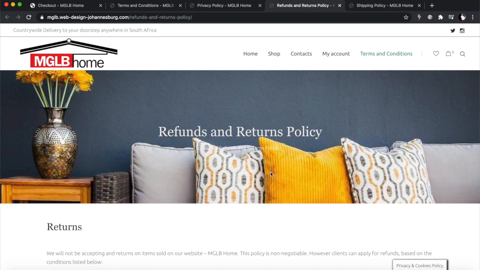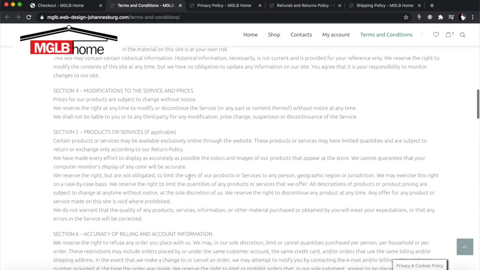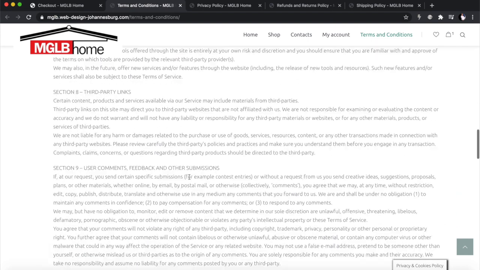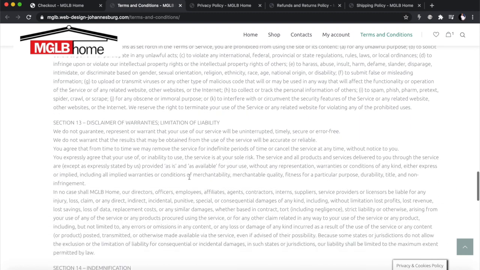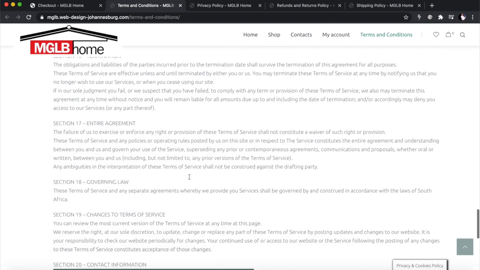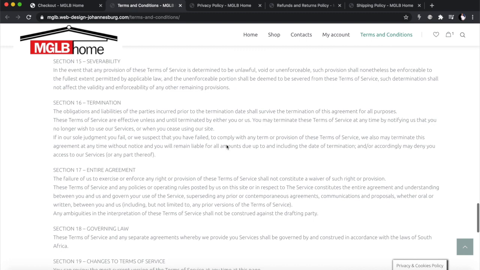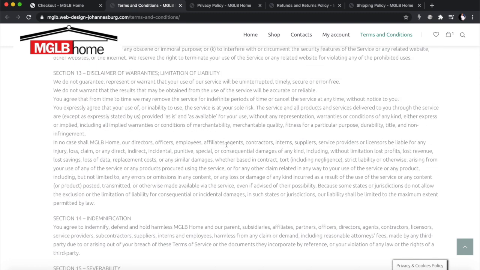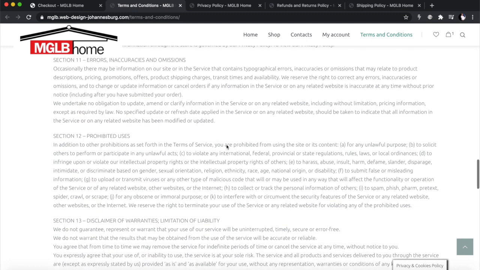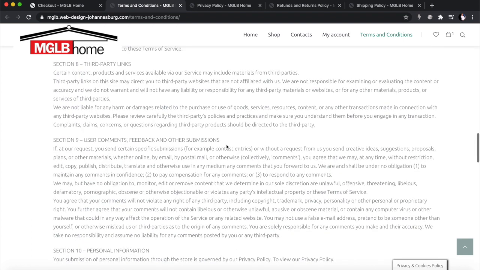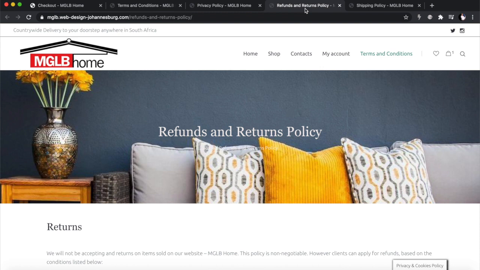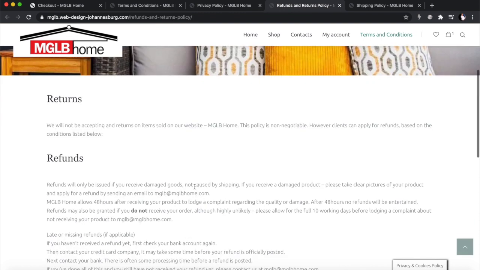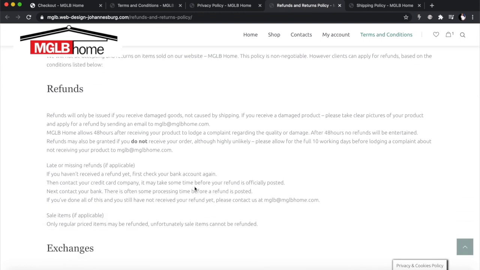And inside your terms of service, you'll have a paragraph, for example, that says refunds or whatever. Let me just go and have a look there. Prohibited, disclaimer, severability, entire, governing law, changes, terms of service. I can't see it now because I'm online. But anyway, you are going to refer to your refunds policy in your terms of service, okay? So that you can then write all the required stuff in your refunds policy separately, because you want this as a separate document so people don't get confused about what happens.